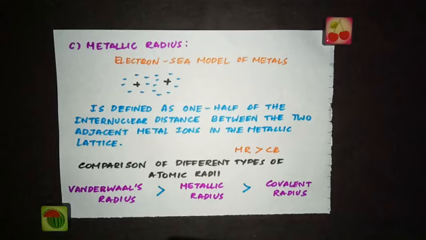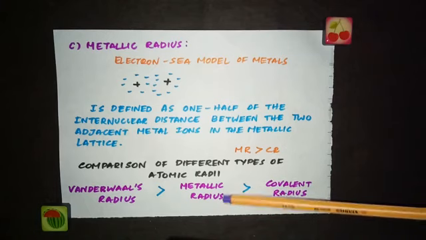So when you compare all three radii, which are the covalent radius, van der Waals radius and metallic radius, this is the order of their atomic radii. The van der Waals radius will be the longest, while the covalent radius is the shortest, because in a covalent molecule the atoms are overlapping.